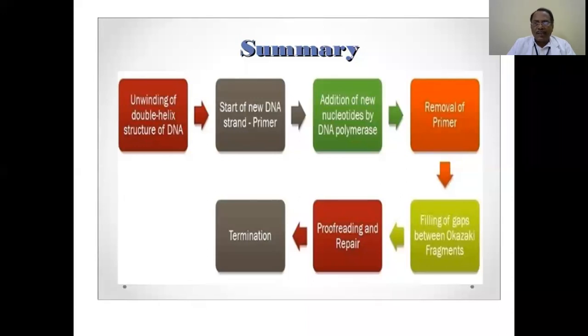If this process is lost, and by chance it is misled, or the process is somehow deranged, then that cell may continuously grow. That means continuous cellular multiplication may go on, and that means it is going to be cancerous cell proliferation.